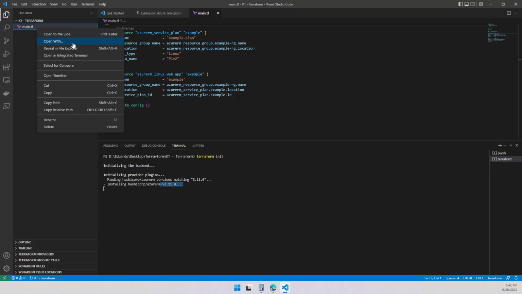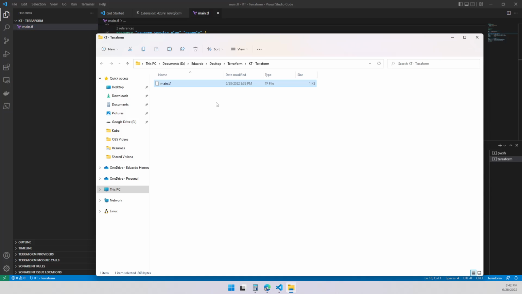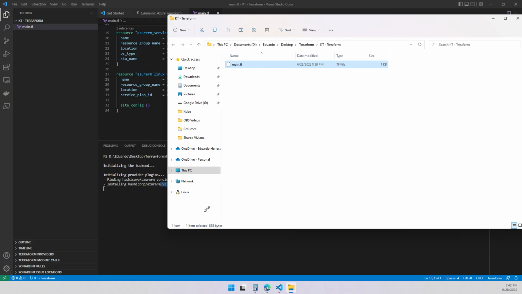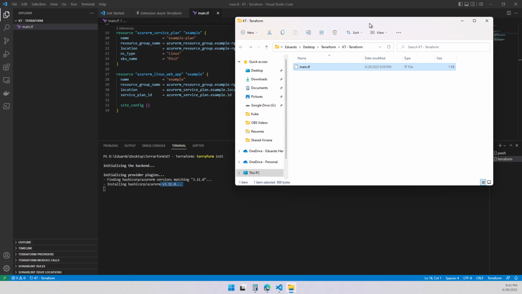If I reveal this in Explorer, you can see I just got the main file. Make it a little bit smaller.